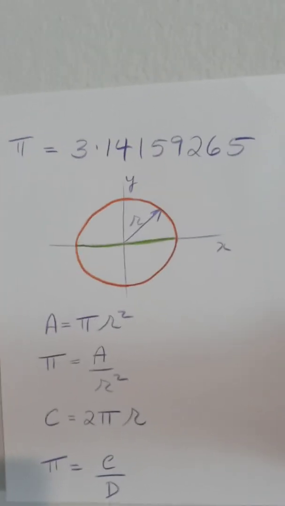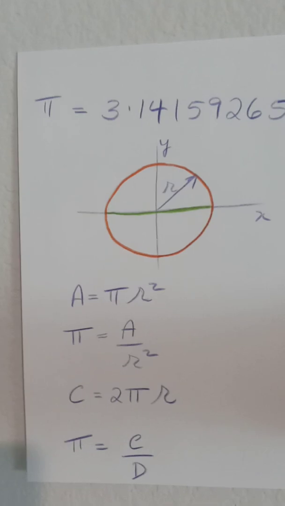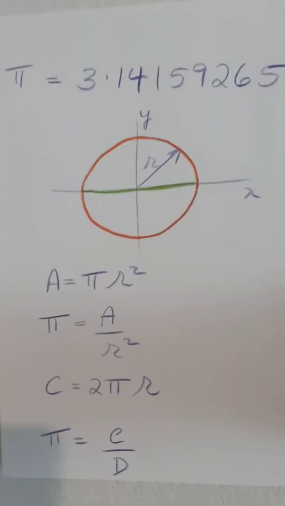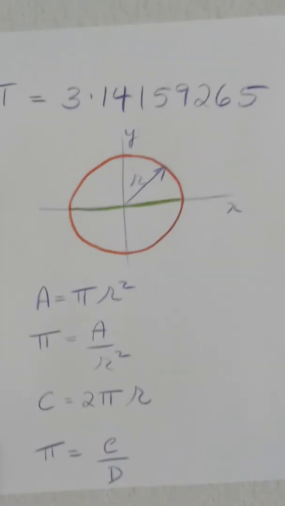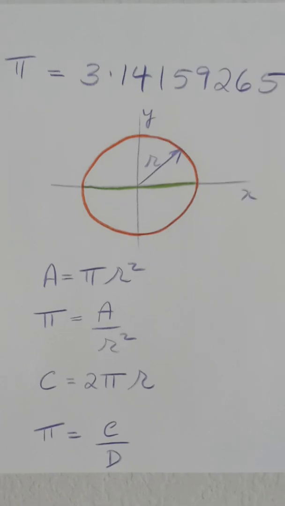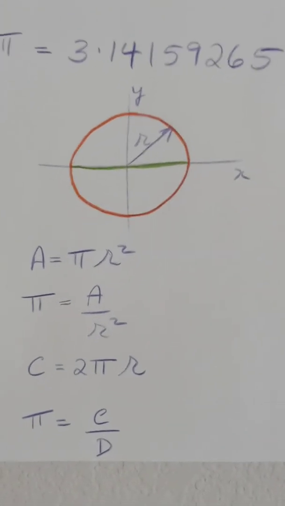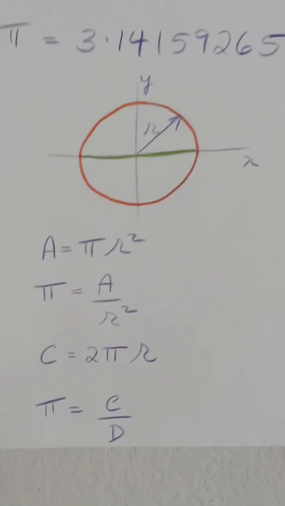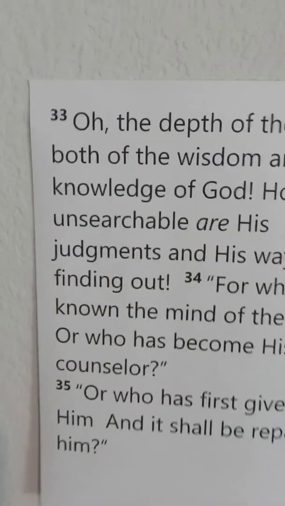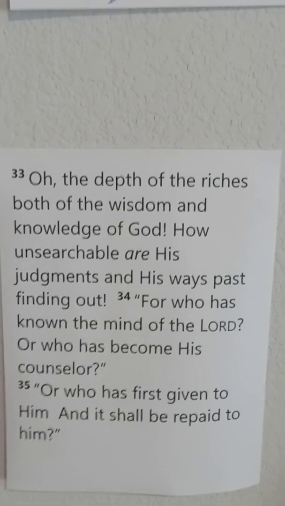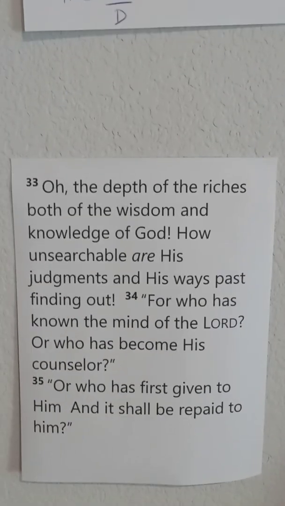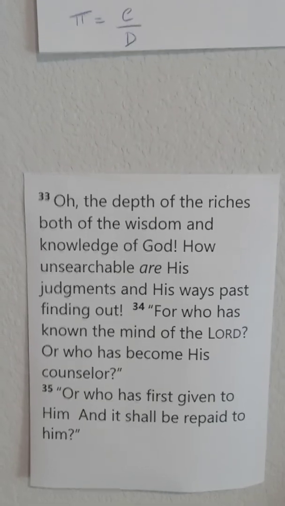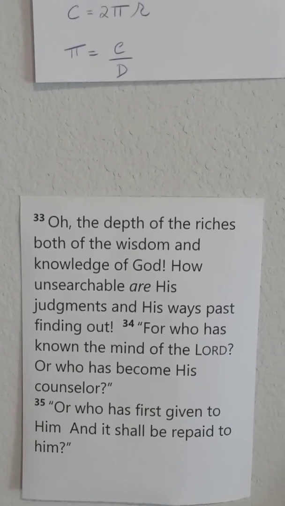Now this is plenty good enough for most of our calculations, but doesn't that seem to you very miraculous that God has created such a simple thing as a circle, and no one can tell the exact relationship between the orange and the green, the circumference and the diameter? That the circumference divided by the diameter is an irrational number? What does it say here? How unsearchable are his judgments and his ways past finding out. God does simple things that a child can recognize, and his ways are past finding out.